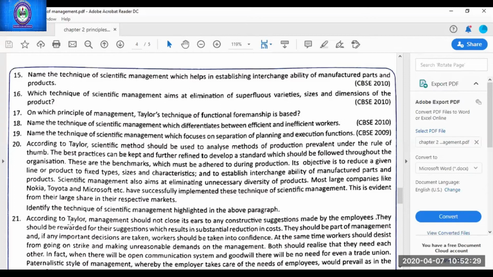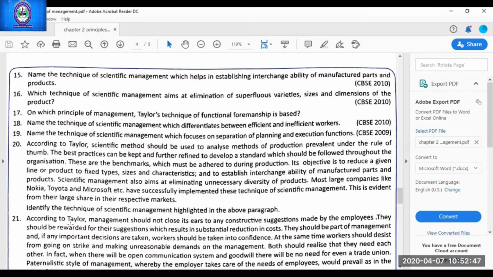Mehak Sharma, you can read next. On which principle of management is Taylor's technique of functional foremanship based? Yes, on which principle? Division of work. Yes, very good.